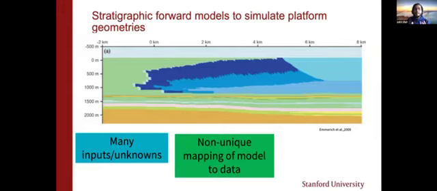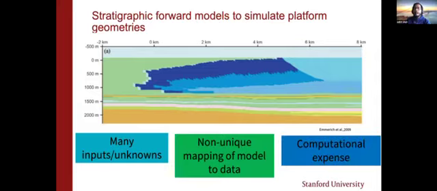Stemming from that challenge of including many inputs, there arises a problem of non-uniqueness. That is, how do those parameters interact with each other, and what parameters impact the overall distribution of facies the most, and what parameters impact it the least? We don't know that when we are using these heavy-duty sedimentary forward modeling packages. And again, the final challenge is the computational expense of using these packages.